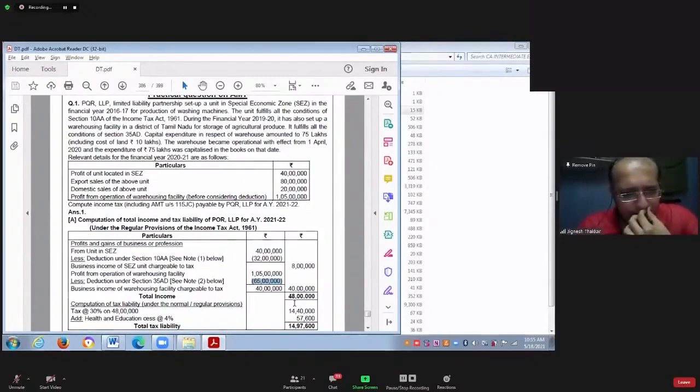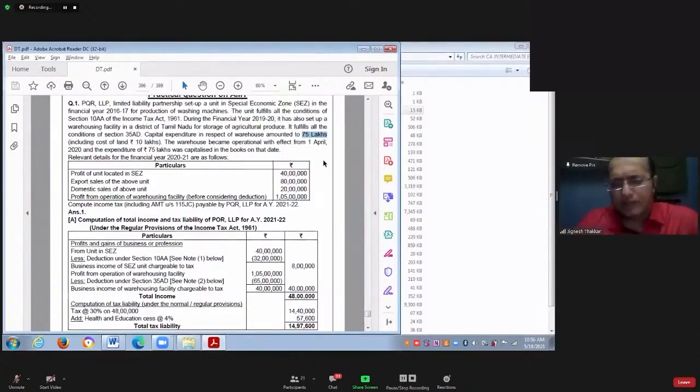Oh yes, you have to claim depreciation also. From that you have to deduct depreciation also. 75 lakh is the capital expenditure incurred for warehouse. From that 10 lakh is land cost, so that you should forget. So what is the balance? Balance is 65 lakhs. 65 lakhs is the cost of building.